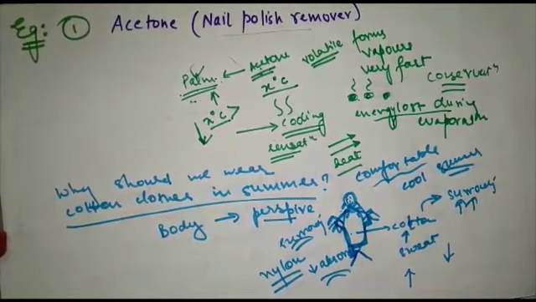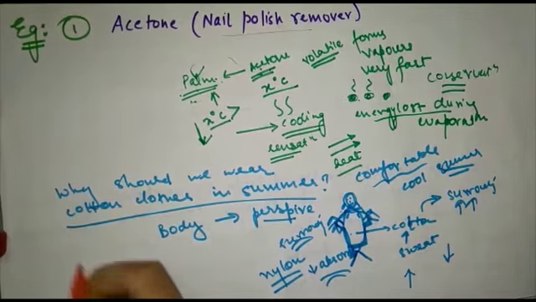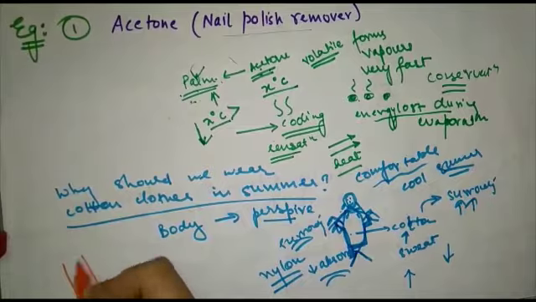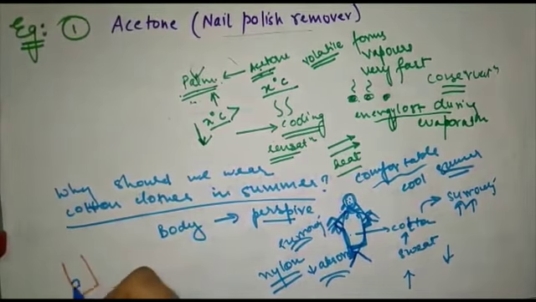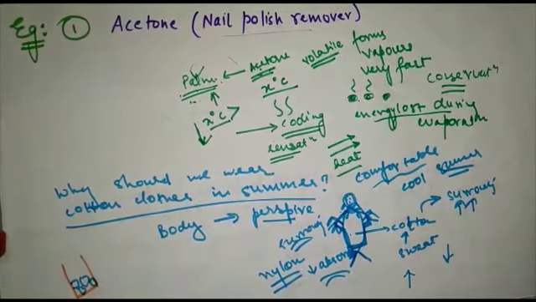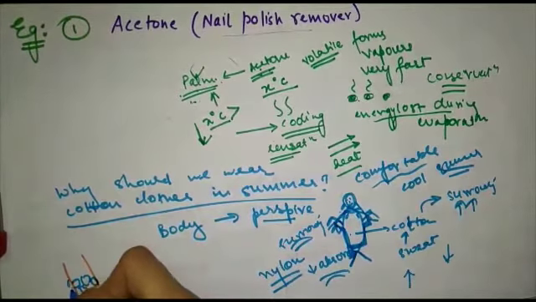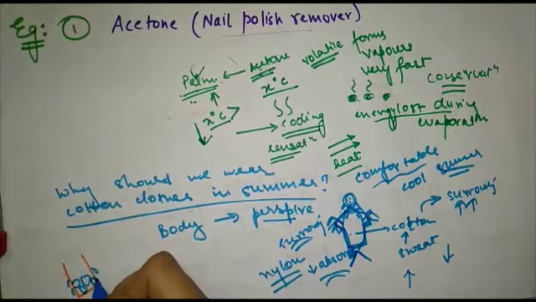So now you understood why we should wear cotton clothes in summer. And one more question is given in your NCERT book, that we see droplets on the outer surface of a glass containing ice cold water. Just suppose that you have a glass here and you have some ice in this glass. You will observe that after some time, water droplets come on the surface of the glass tumbler.